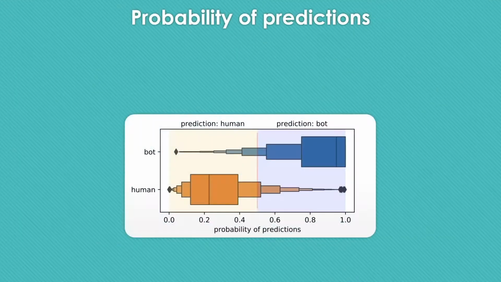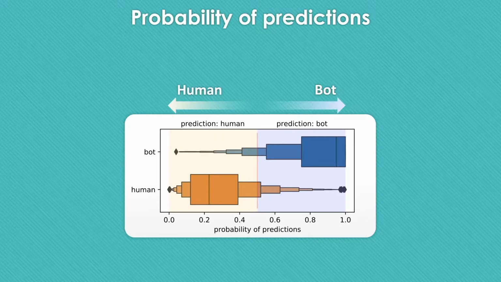One of the positive points of this model is that it also provides the probabilities associated with predictions. A probability close to 1 indicates that there is a high level of confidence in classifying the comment as a bot comment. Conversely, a probability close to 0 indicates high confidence in classifying the comment as a human comment.